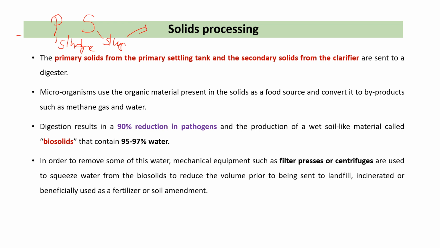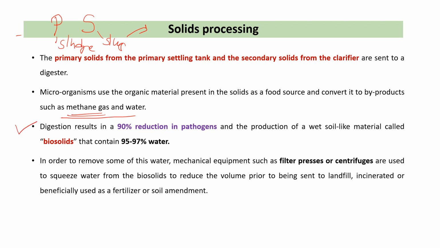So from the primary settling tank and from the secondary settling tank, we receive the sludge. This sludge is treated using microorganisms that degrade the organic material present in the solids, and they produce methane, water, and carbon dioxide by the degradation.